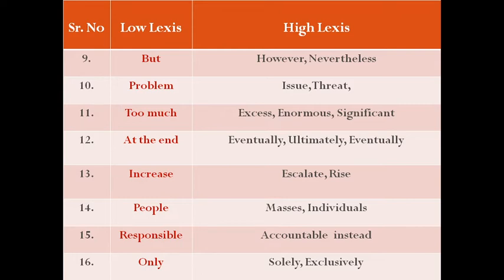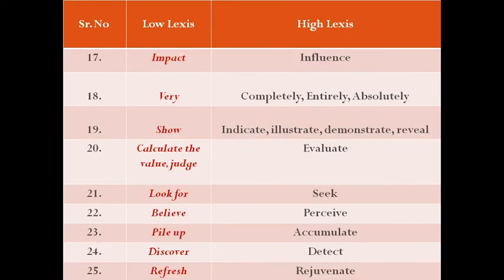If you want to write the word increase, then we can use the word escalate, rise. For the word people, you can replace it with masses, individuals. For the word responsible, there is another word that is accountable. If you want to use the word only, then you can use solely, exclusively. For the word impact, there is a high lexis word that is influence. Very is a very low lexis word, then you can use completely, entirely, absolutely, which are the high lexis words.